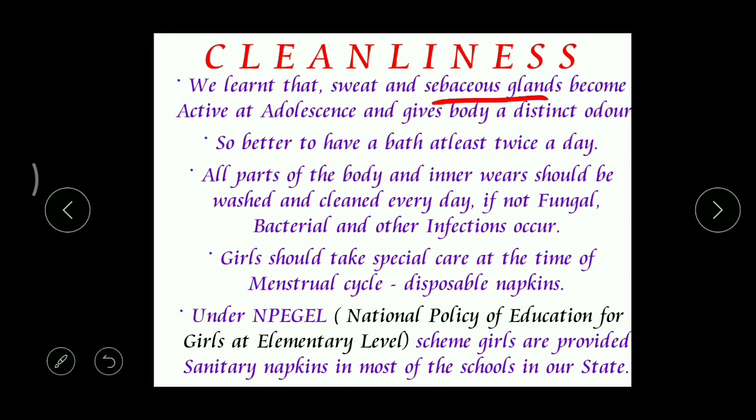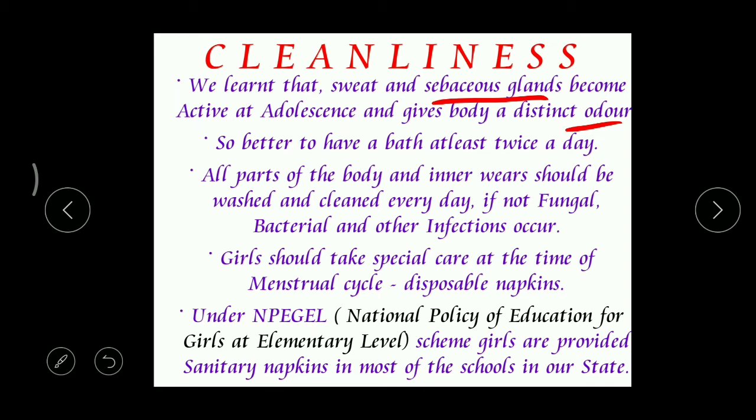We get an oily substance called sebum. So when the sebum and sweat become more and more, our body will get a distinct odor. What is meant by odor? Smell. That means our body releases a kind of smell because of this over-secretion of sweat and oil.